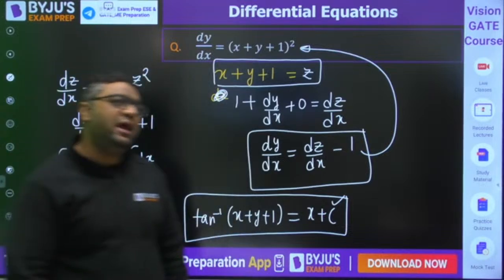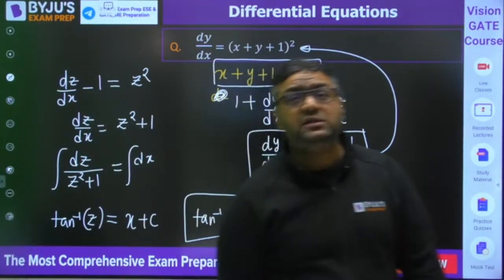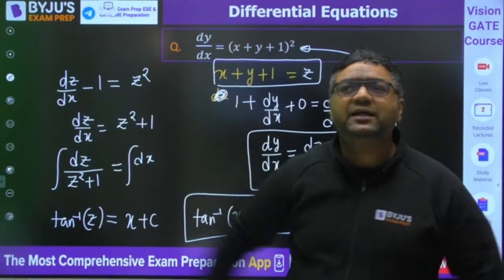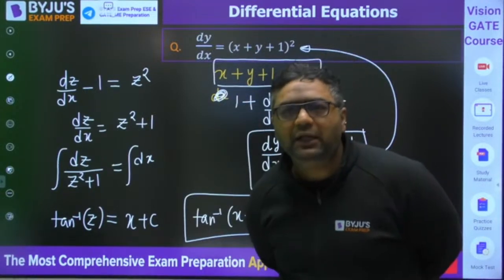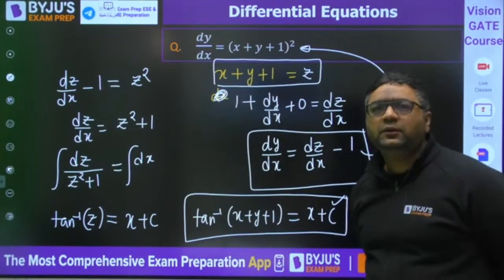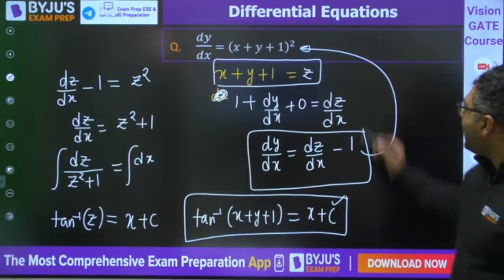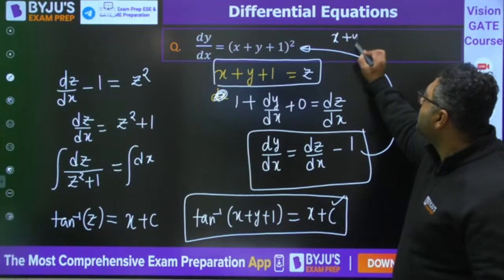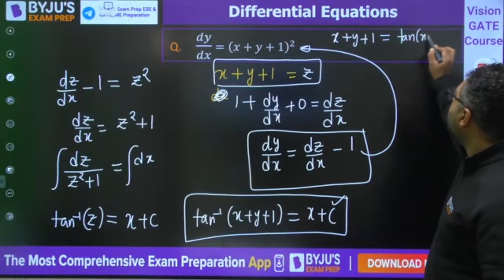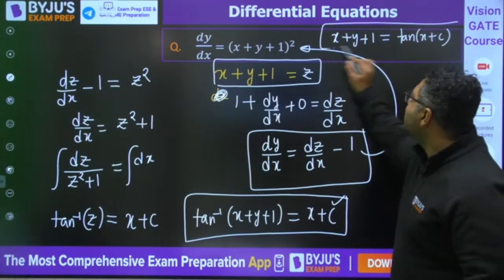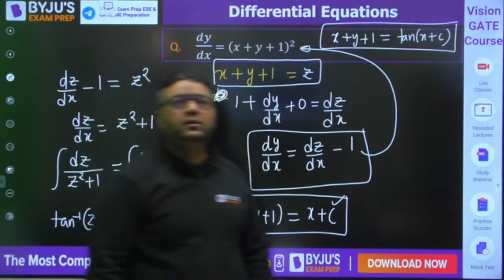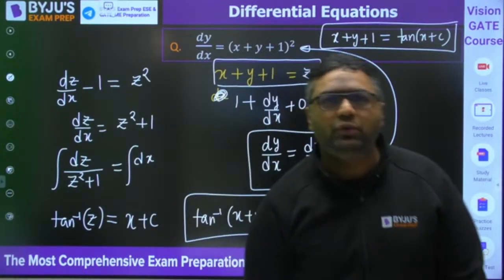So first of all, everybody tell me, whatever we have discussed till now, are you getting it or not? Majority of the students, which I can see, Rohan, Farinder, Vineet, Bhanu Prakash, Shamshad Alam, have already given the answer. Yes, you can write in that format also, that x plus y plus 1 is equal to tangent of x plus c. That is also correct. As I have not given you options, the choice is yours how you write it. I feel everybody has understood this.